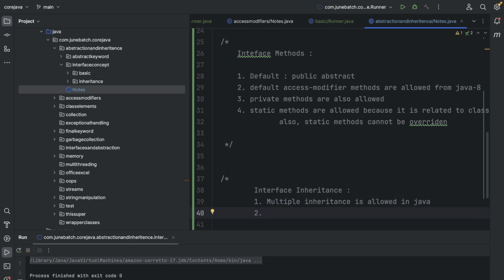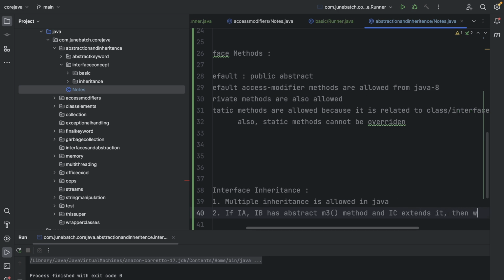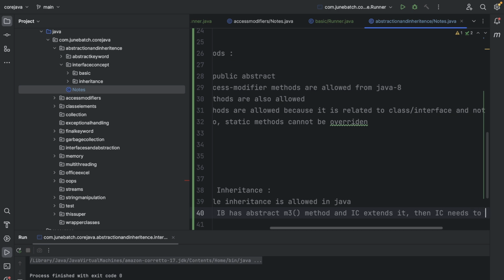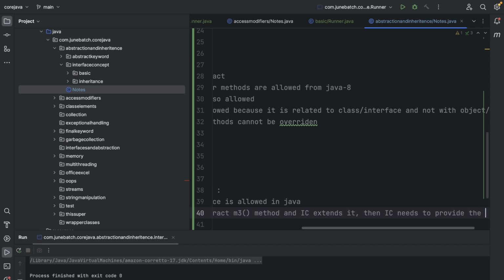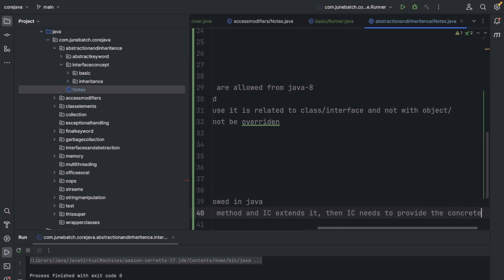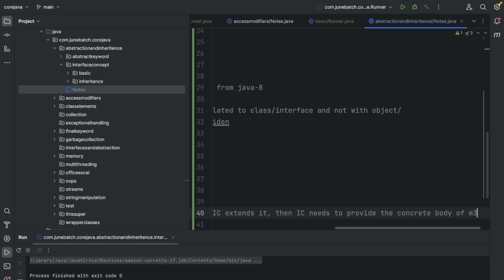The other thing, if IA and IB have the abstract M3 method, and IC extends them, then IC needs to provide the concrete body of the M3 method, right?